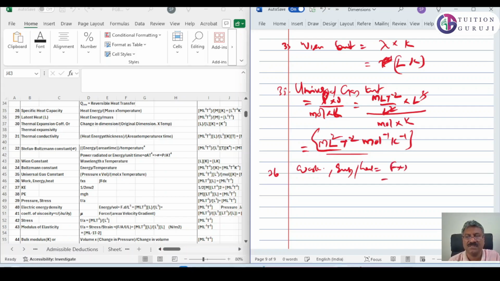Work is equal to force into distance. That is m l t raised to minus 2 into s. That is m L square t raised to minus 2.